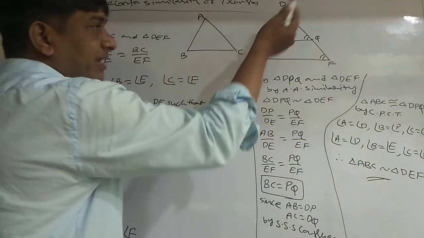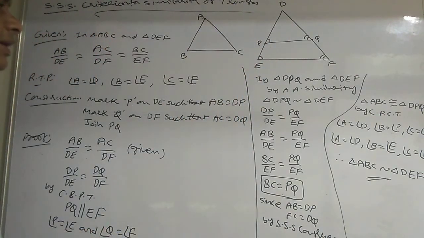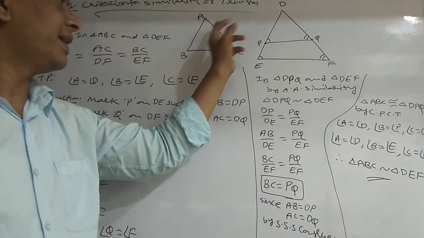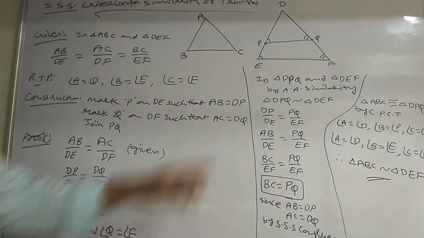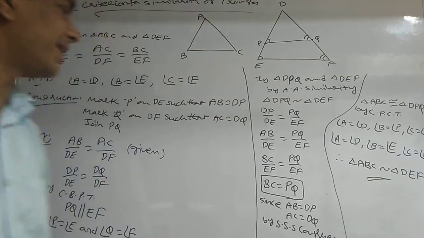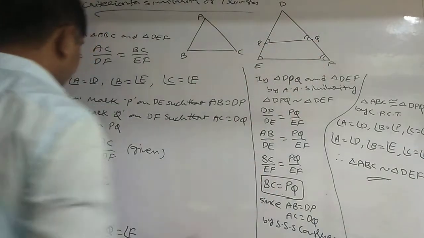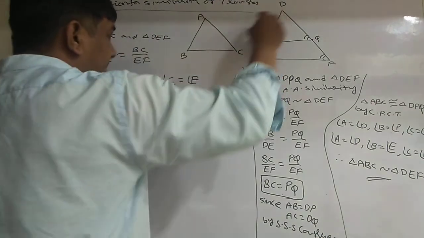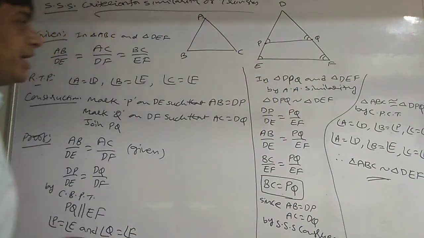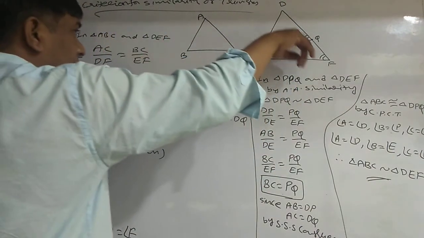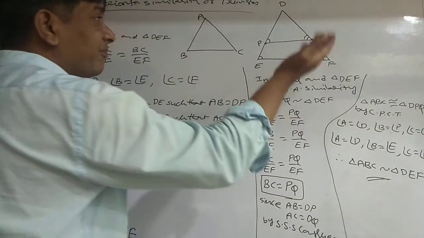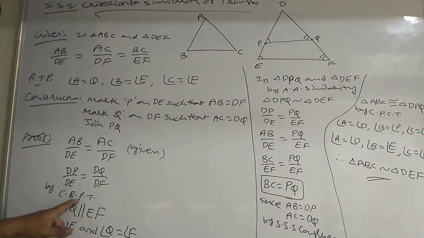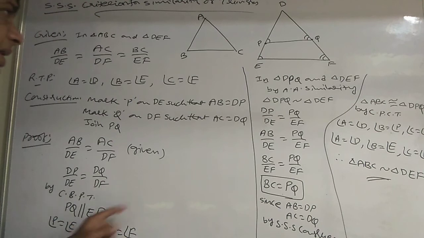So mark points like the previous one. Mark a point P on DE such that AB is equal to DP, and mark a point Q on DF such that AC is equal to DQ. Now join PQ. Already given AB by DE is equal to AC by DF. I am replacing AB with DP and AC with DQ. So DP by DE is equal to DQ by DF. By the converse of the basic proportionality theorem, PQ is parallel to EF.